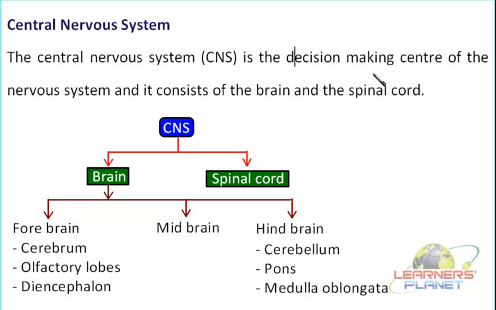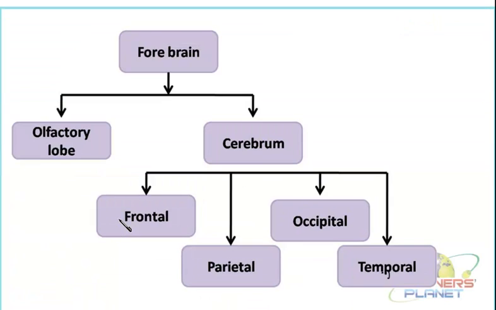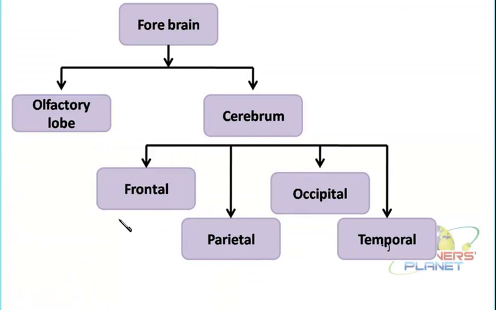Now this brain is further divided into different regions or parts. What are those parts? They are the forebrain, midbrain, and hindbrain. In the previous session, we covered the structure and function of the forebrain. This forebrain is comprised of three main parts: cerebrum, olfactory lobes, and diencephalon. Let us summarize this forebrain, and then continue with the next part, that is the midbrain. In the forebrain, the major parts here are the olfactory lobe and the cerebrum.